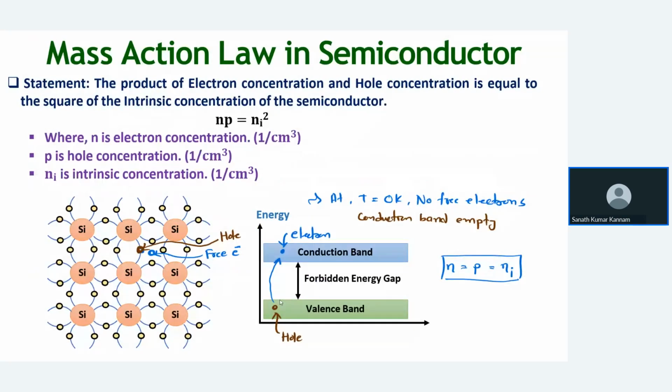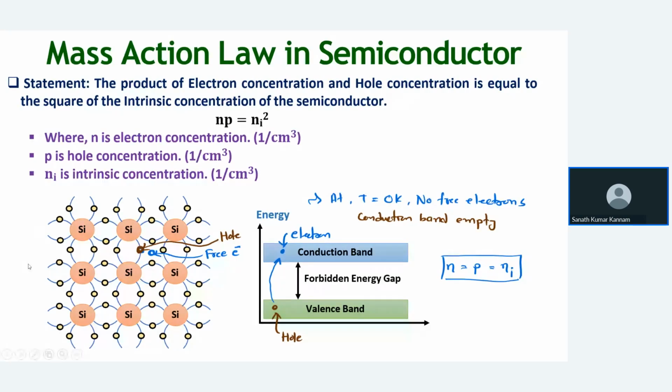So what is the mass action law? It is the product of electron concentration and hole concentration, that is equal to what? The square of the intrinsic concentration. So np equal to ni square, where n is the number of electrons, p is the hole concentration, and ni is nothing but the intrinsic concentration.